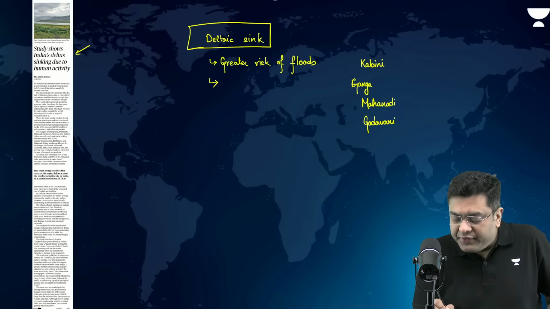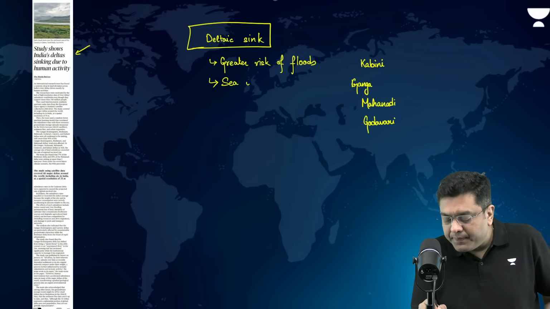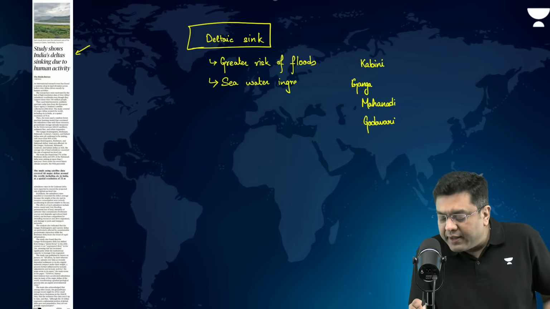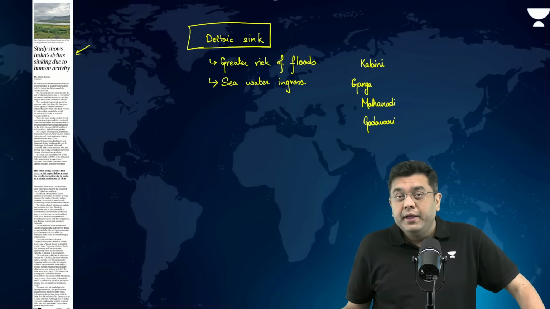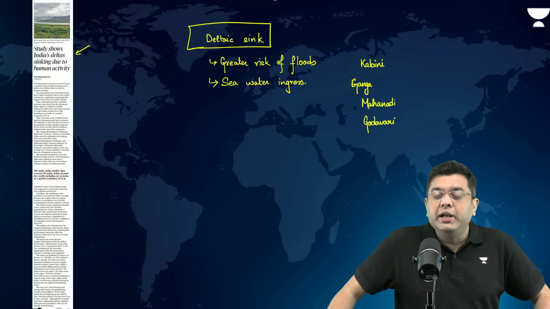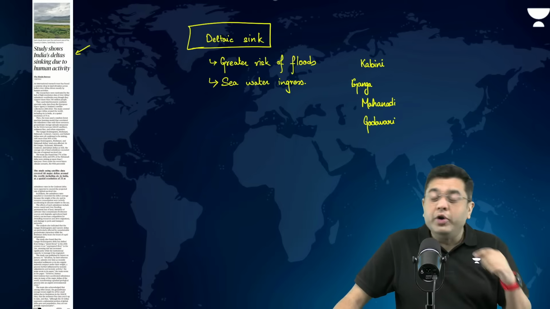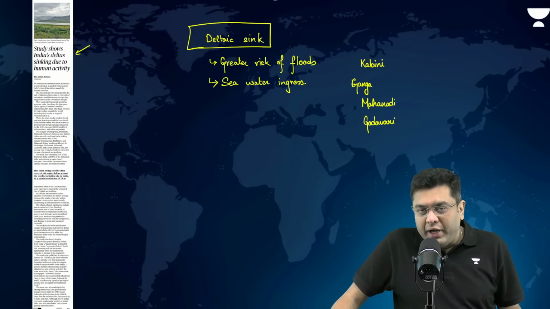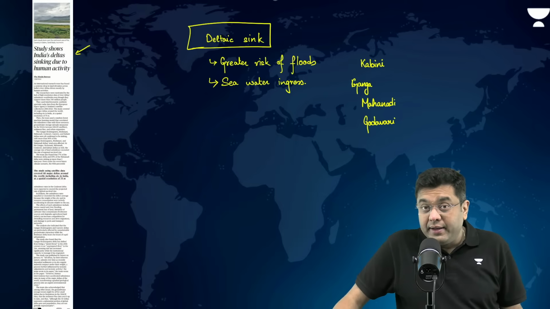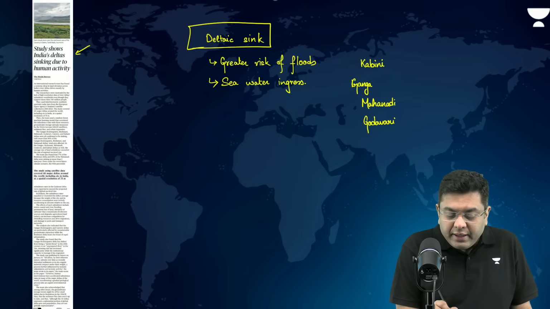So you have seawater ingression, which even makes the groundwater quite salty, and makes the agricultural areas unfit for cultivation in the future because the soil turns out to be quite saline. So in the long run, the people of the region can face issues of water scarcity.